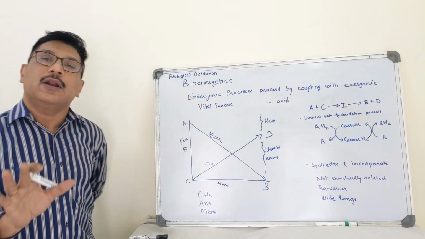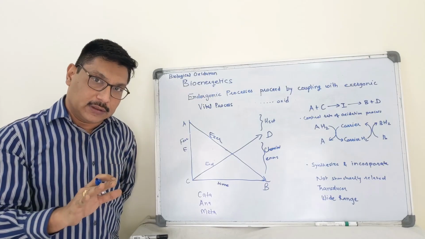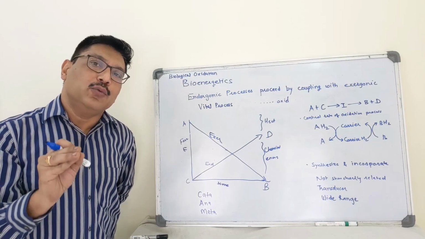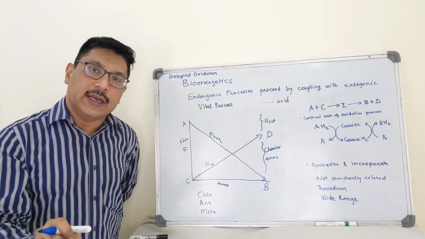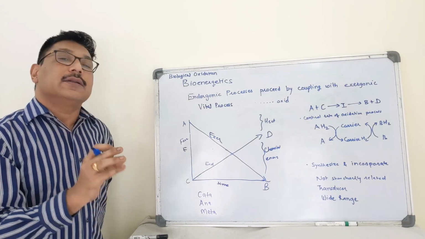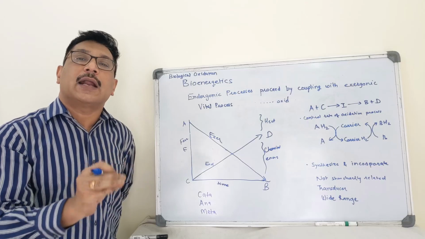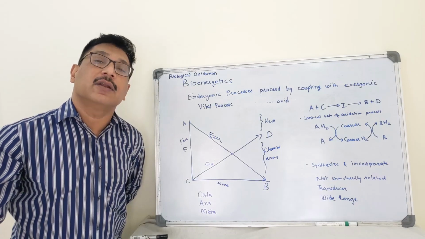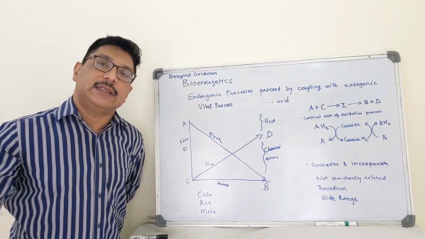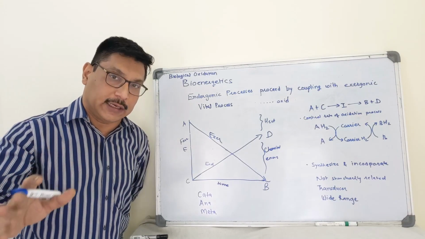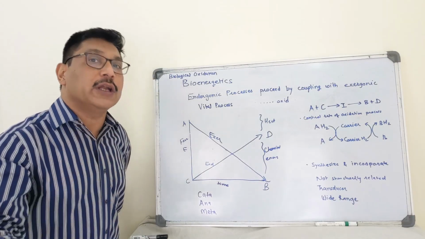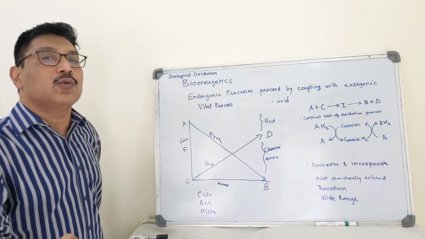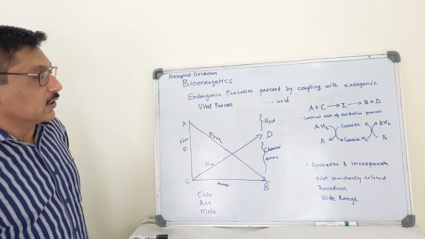So endergonic processes cannot proceed as such. They need to be coupled with an exergonic reaction. So endergonic reactions are part of coupled exergonic-endergonic reactions where the net change is exergonic. Net change should be exergonic. There should be release of free energy. Then and only then does this reaction occur.